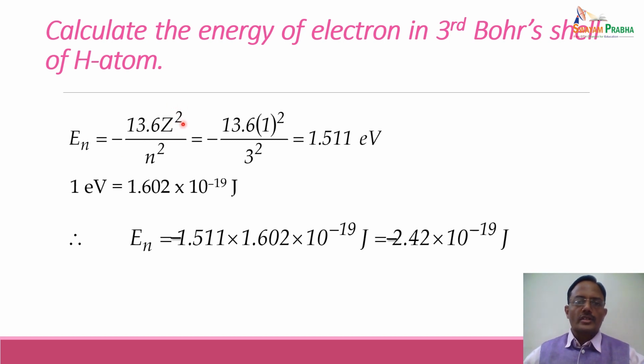For hydrogen atom, Z comes out to be 1, and for the third shell n comes out to be 3, and hence the energy of this electron comes out to be minus 1.511 electron volt. Now 1 electron volt is equal to 1.602 into 10 raised to power minus 19 joule. So converting electron volt into joules, the energy of electron in the third Bohr shell comes out to be minus 2.42 into 10 raised to power minus 19 joule. So this is how we can calculate energy of electron in any Bohr shell. It can be the third shell, fourth shell, fifth shell, and so on.